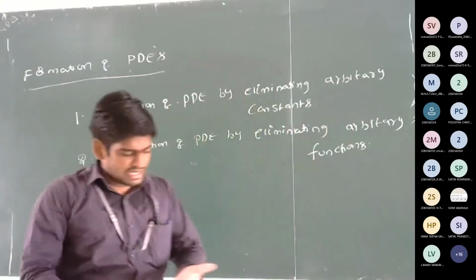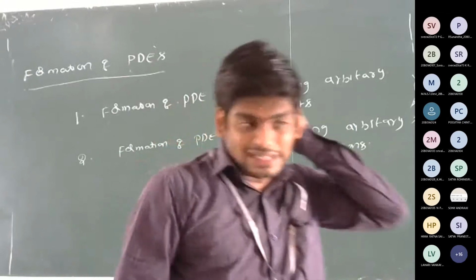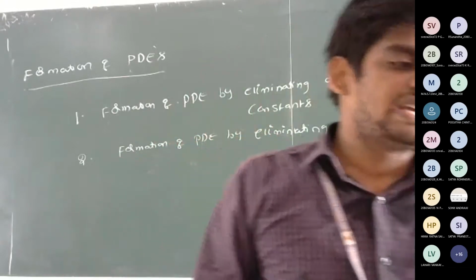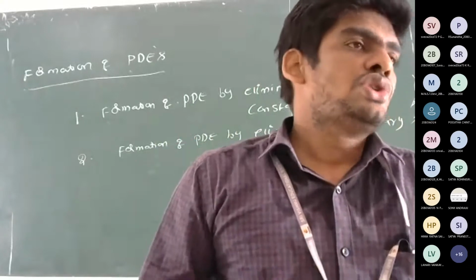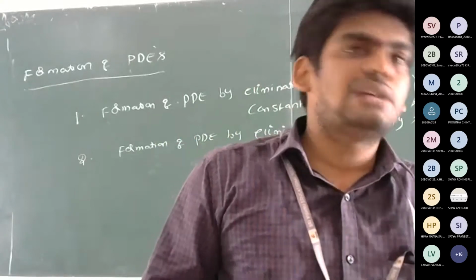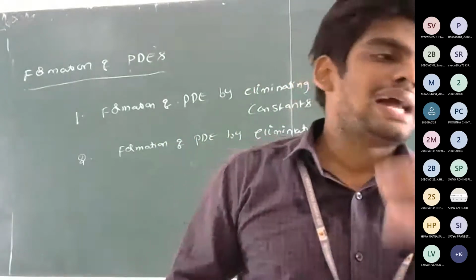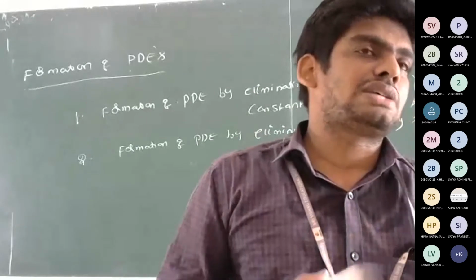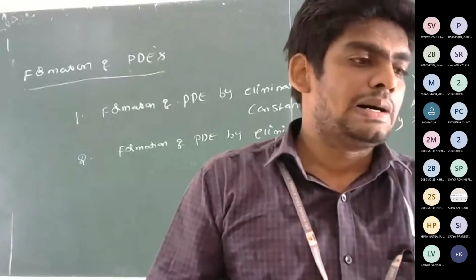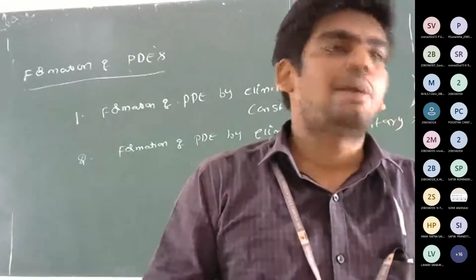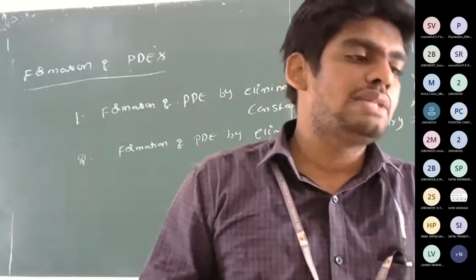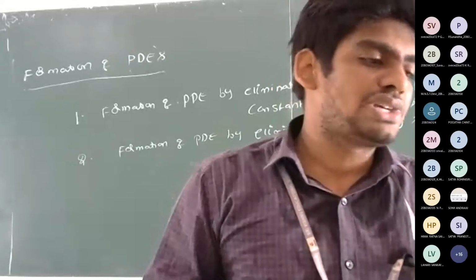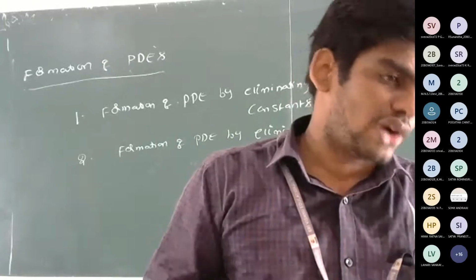Here, in the given curve equation or surface equation there are constants or arbitrary functions. Our aim is to eliminate them and convert the given surface or curve into a partial differential equation. We eliminate them just by differentiating partially the given surface or curve.